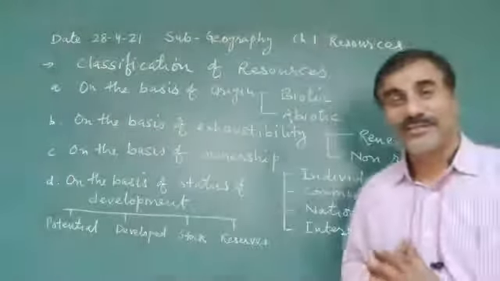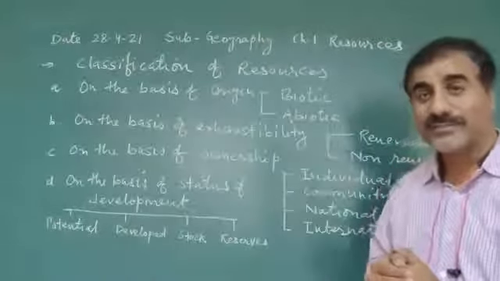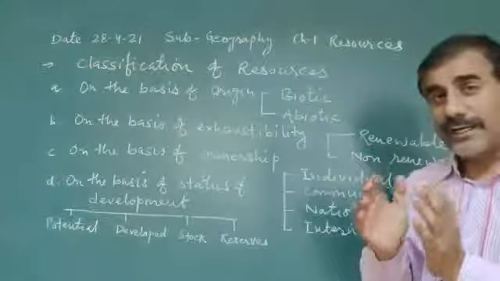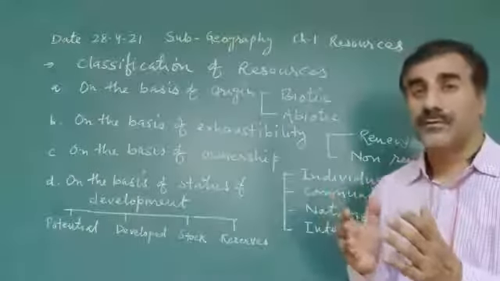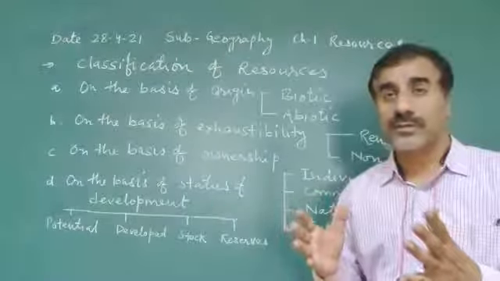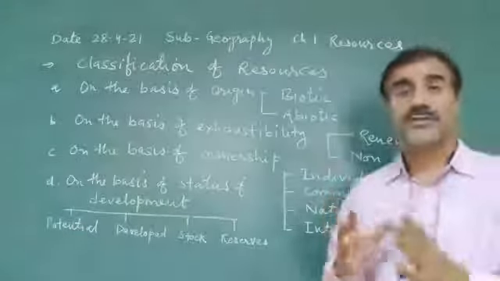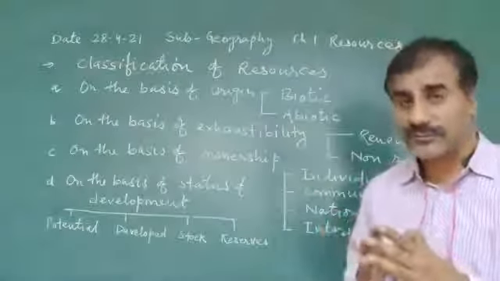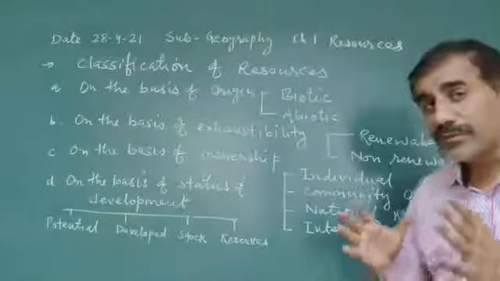In this topic, we will discuss classification of resources. These are classified into four categories. First category, on the basis of origin. Second category, on the basis of exhaustibility. Third category, on the basis of ownership, who is the owner of particular resources. And fourth category, on the basis of status of development.